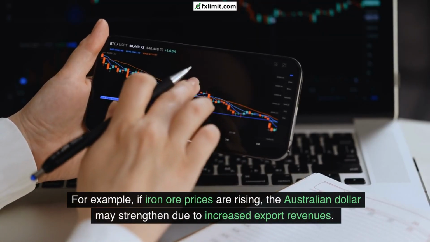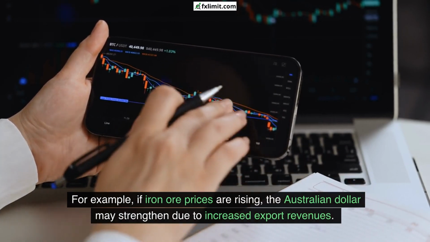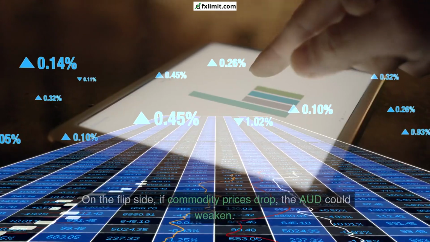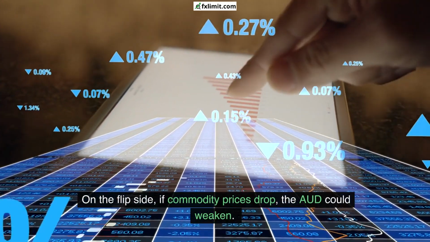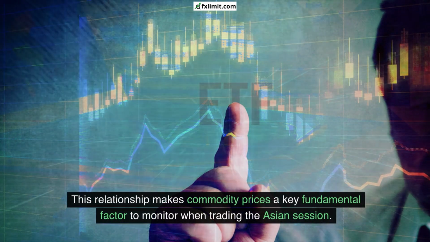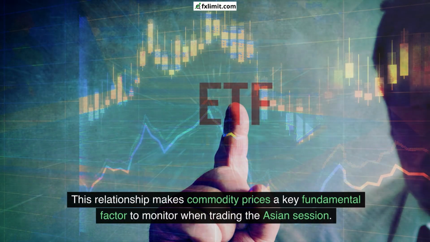For example, if iron ore prices are rising, the Australian dollar may strengthen due to increased export revenues. On the flip side, if commodity prices drop, the AUD could weaken. This relationship makes commodity prices a key fundamental factor to monitor when trading the Asian session.